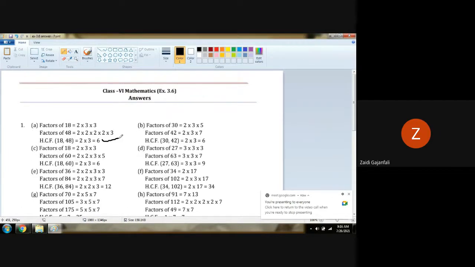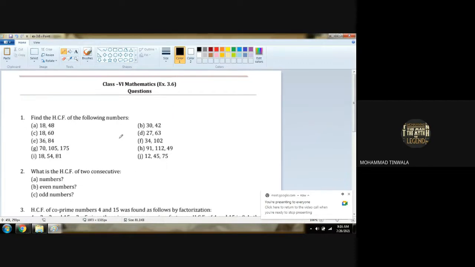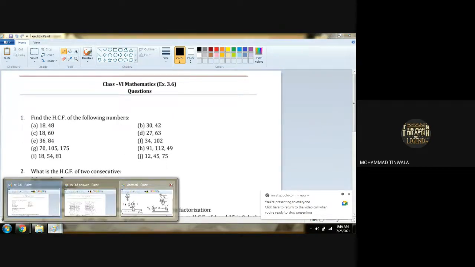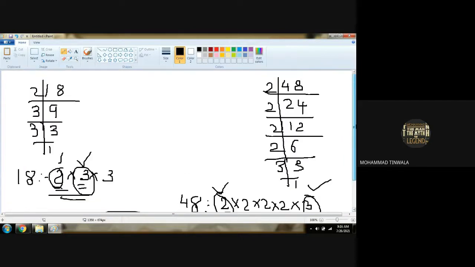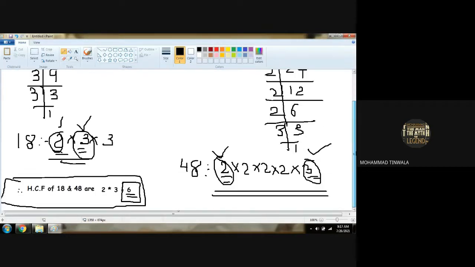Those who have any doubt, let me tell you that this is the method we have to use for all the sums. Sum number 1, 18 and 48, HCF. We are finding HCF here. At the end, we have to write the conclusion like this to solve the answer.